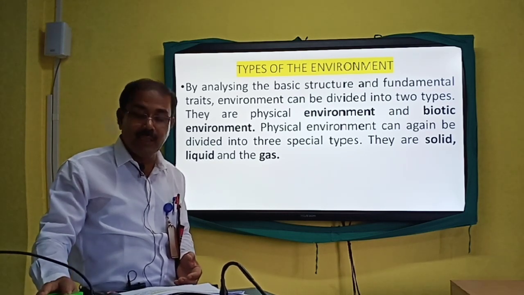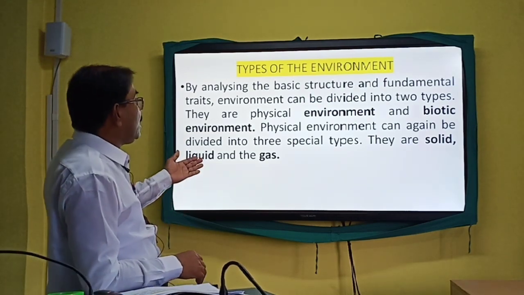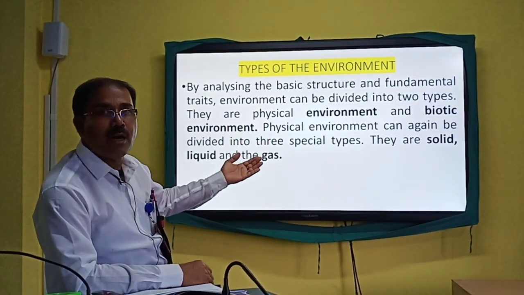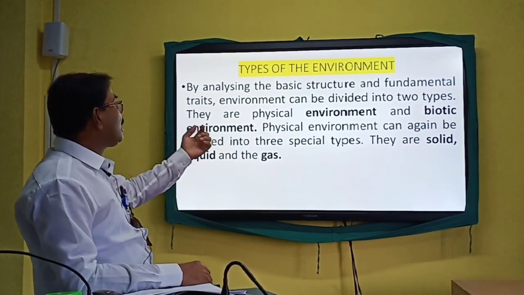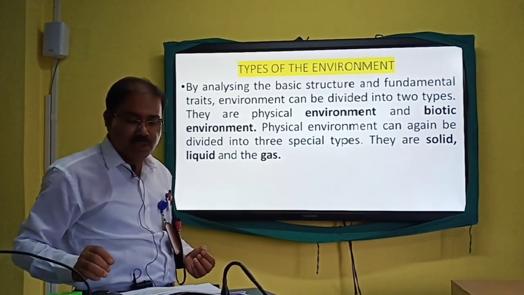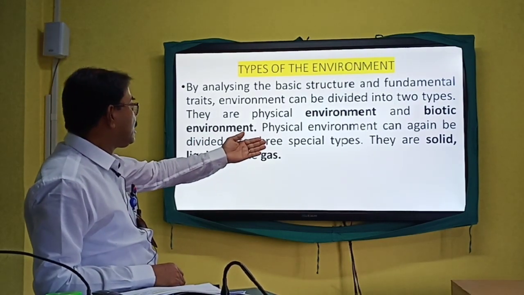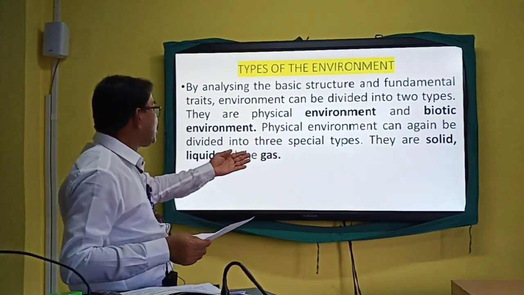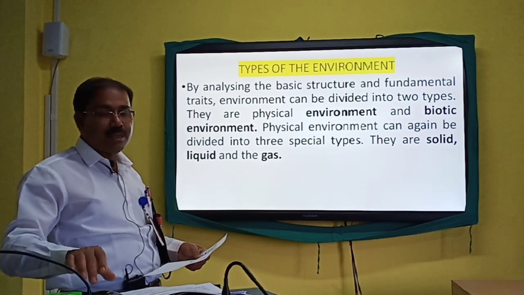Physical environment again can be divided into three spatial types. They are solid, liquid and gas. About the biotic environment and the abiotic segment of the environment we have already mentioned in a detailed manner. Now, if it is asked in your examination about the most important segments of the physical part of the environment, then we are to write these three things: one is the solid part, which is very hard, the liquid, which we see as water, and the gas, meaning the gaseous part.